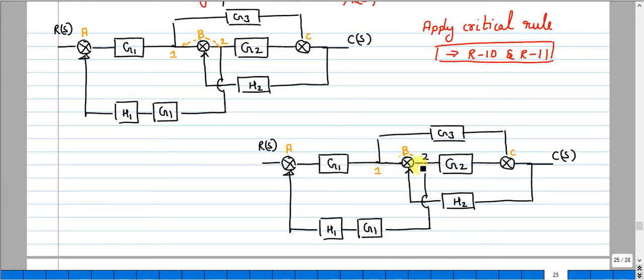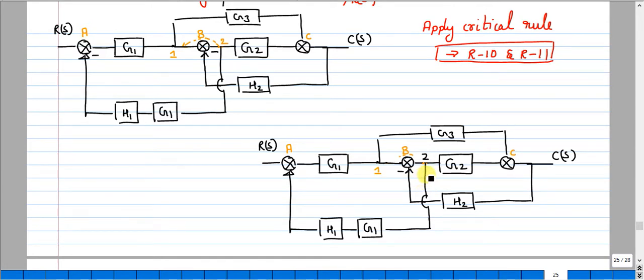So if I measure, I will be getting a signal. Let me mark this as negative, this is also negative. I am getting a signal from this summing point, so that I will be measuring here. Whatever the output from the B summing point, the same will be measured here.